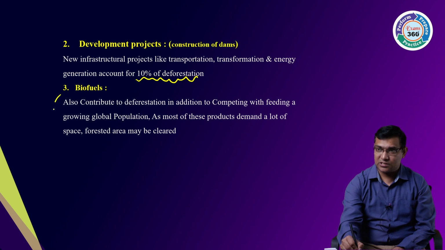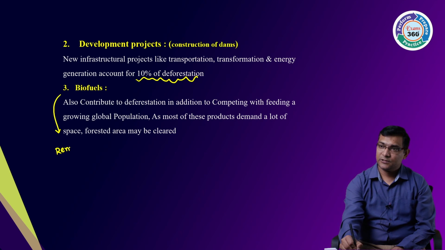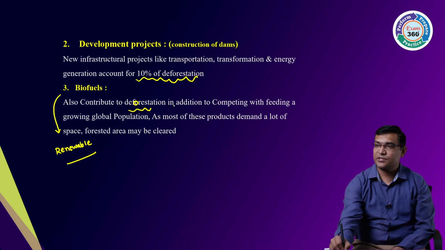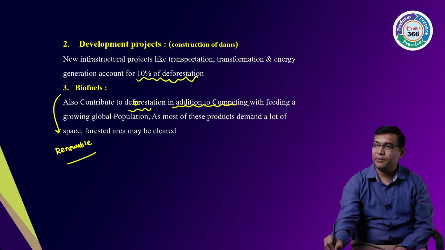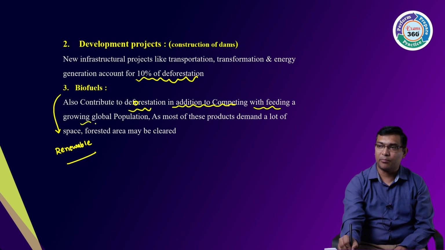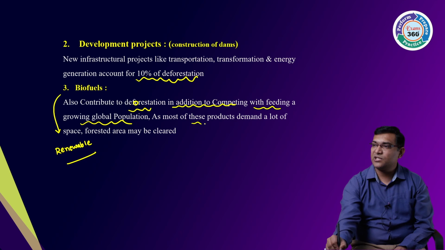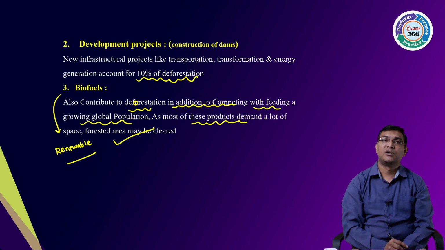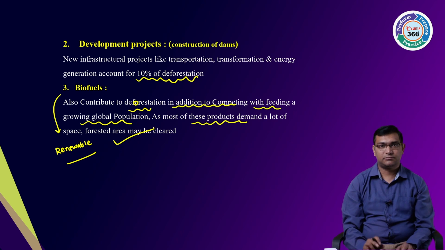These biofuels are for our renewable energy. To grow them, deforestation happens, in addition to competing with feeding the growing global population. As many of these products demand a lot of space, forest area may be cleared, right?